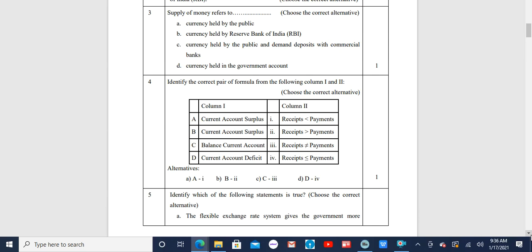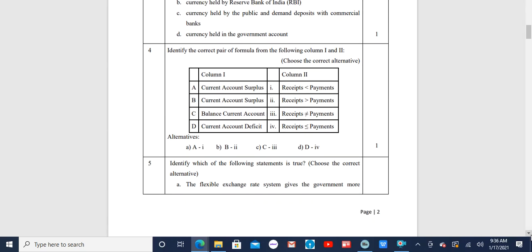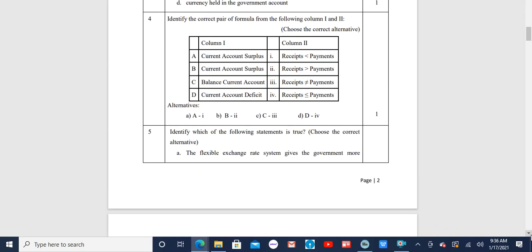The correct answer is option B, which states current account surplus matches with receipts are greater than payments. So you have a surplus provided the receipts are more than payments. Question number 5 reads as follows. Identify which of the following statements is true. Choose the correct alternative. The first point is A.